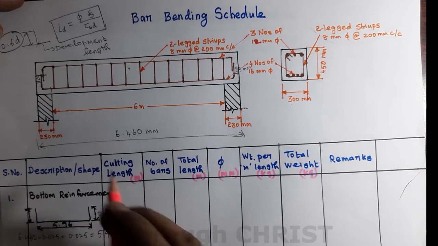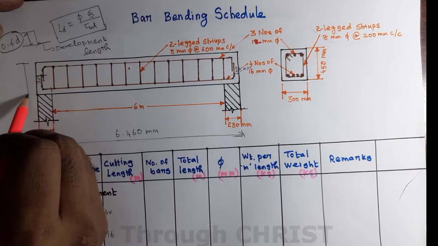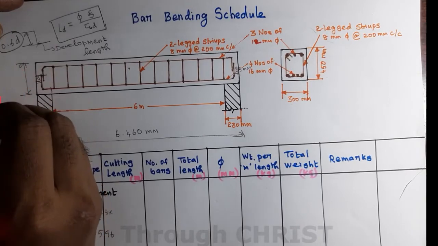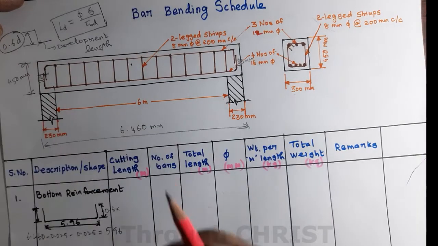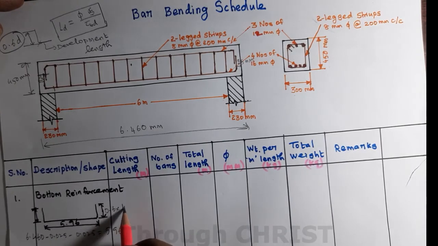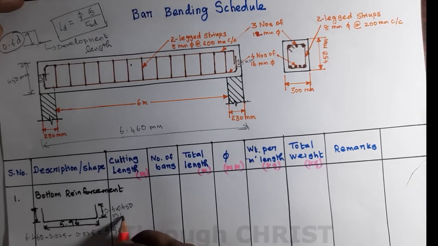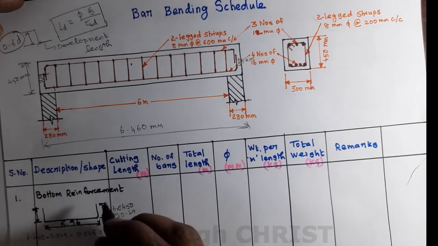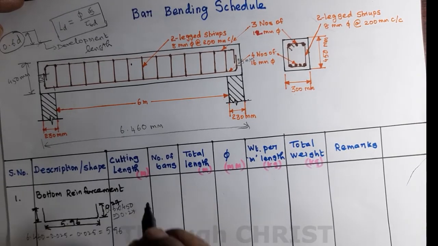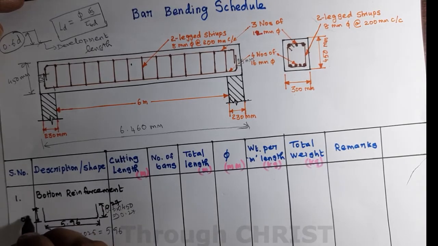0.6 into depth of the beam. The depth of the beam is 450 mm, so 0.6 into 450. Unless we are using meters, then we will take 0.45. That gives 0.27, so this length is 0.27 and this length is also 0.27.